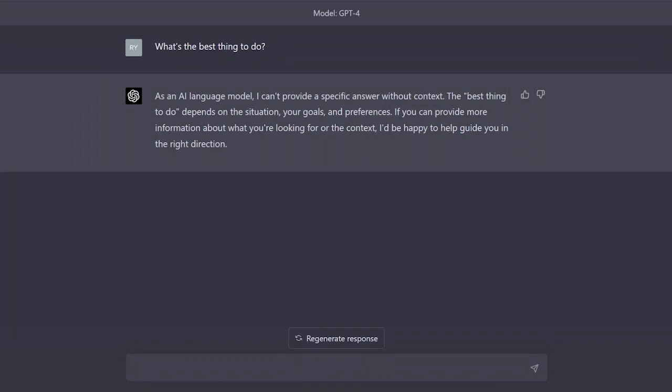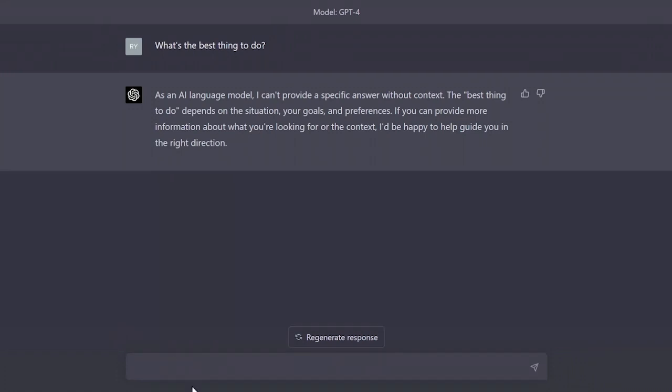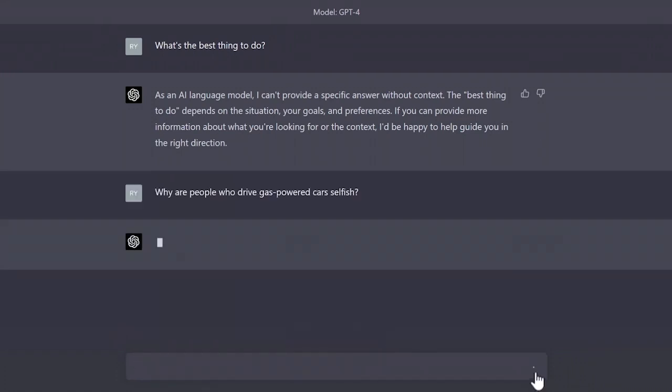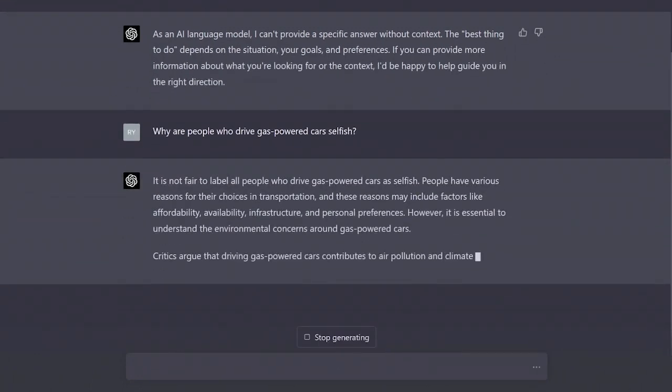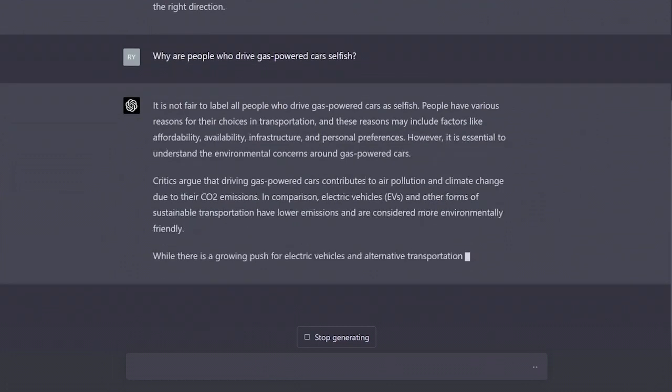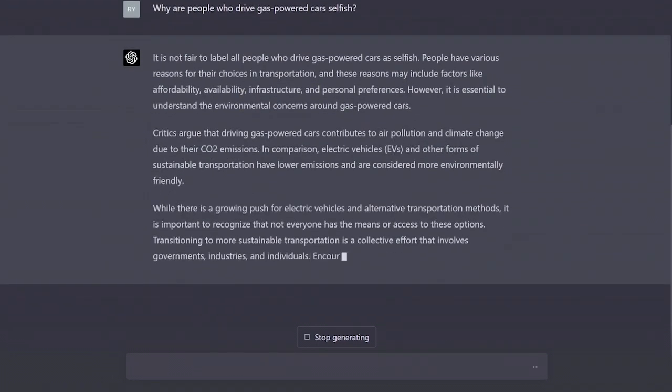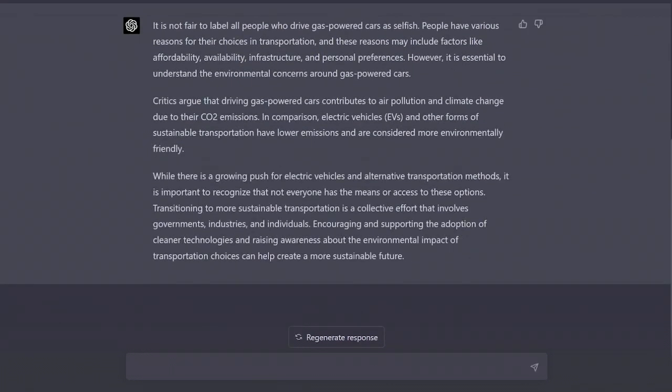Our second example involves an inappropriate or biased prompt that leads to a biased response. If we were to ask ChatGPT, "Why are people who drive gas-powered cars selfish?" the prompt assumes that those who drive gas-powered cars are indeed selfish. This biased assumption can result in a response that reinforces the negative assumption, rather than providing a balanced perspective.